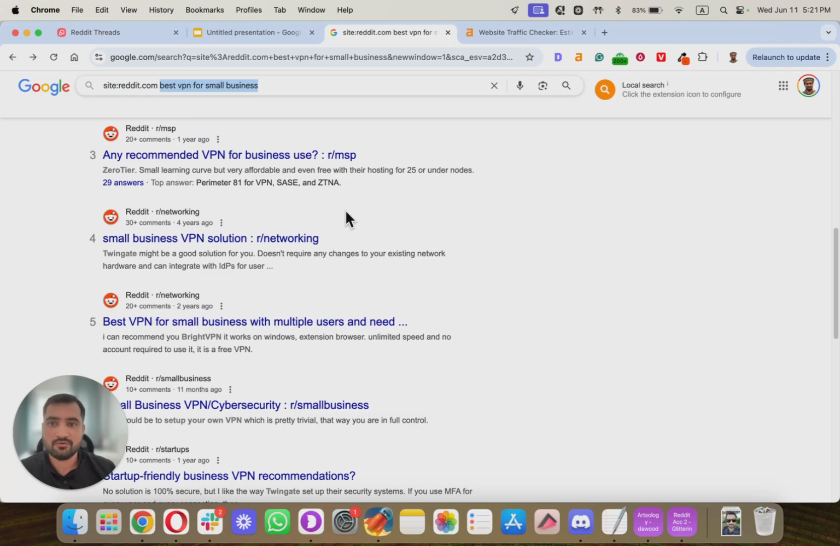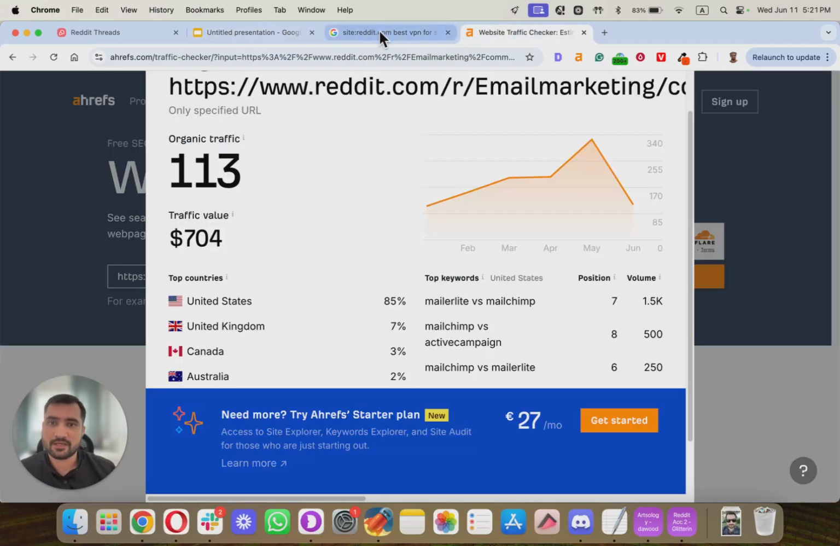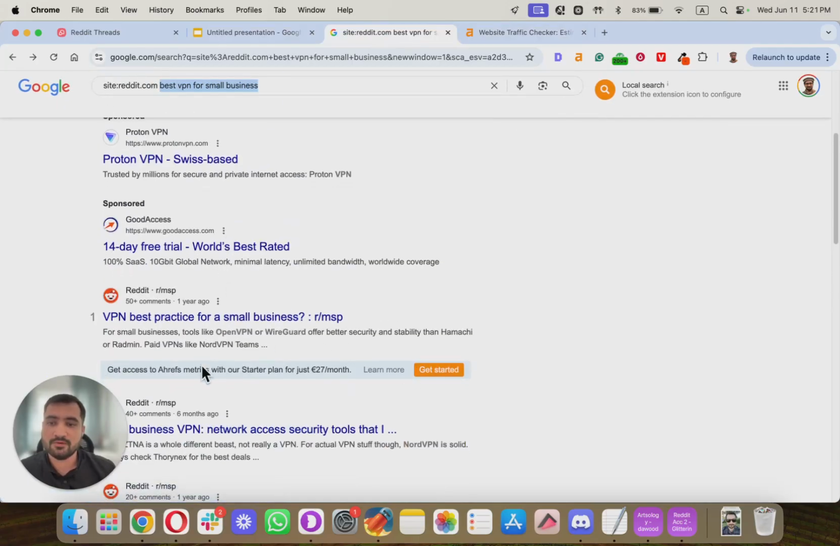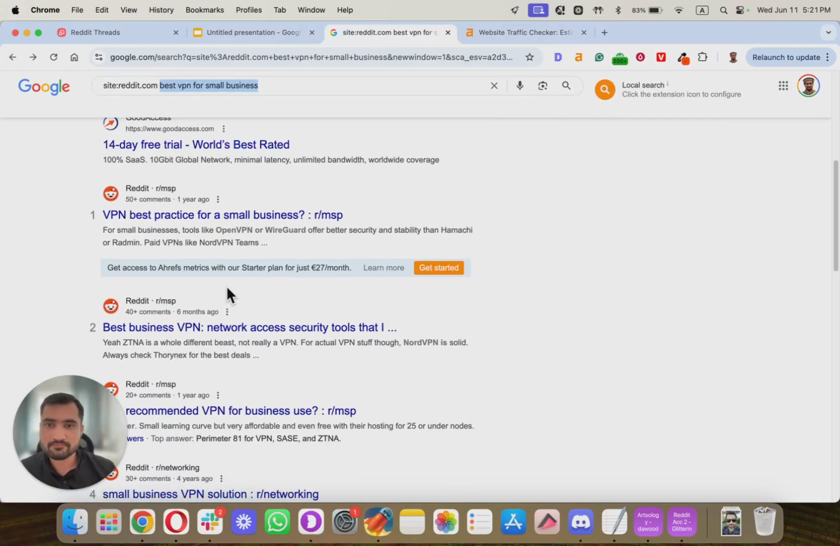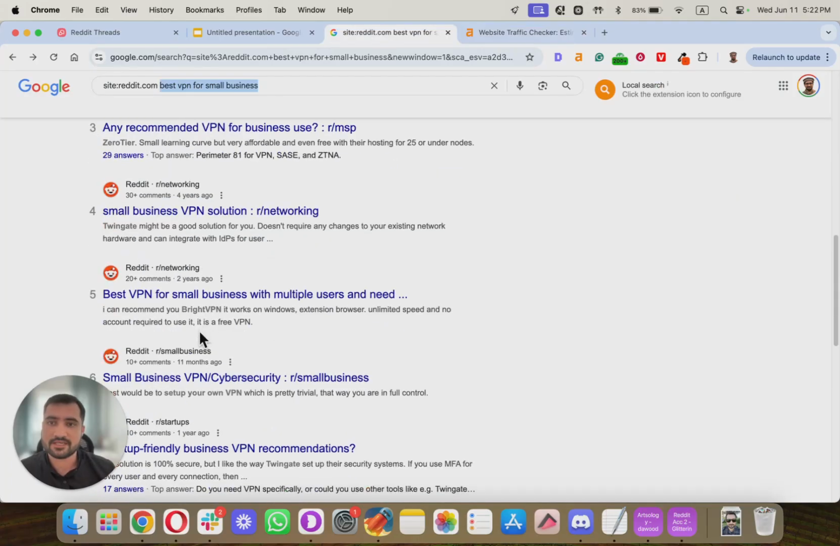So this was the free method for using Google plus Ahrefs free checker, and it's quite good. I actually sometimes use this myself just for a quick check, and I can also use the Ahrefs toolbar, which is actually quite helpful if you have their plan. You can see directly here. You don't have to go over here. You can just see all the stats here.